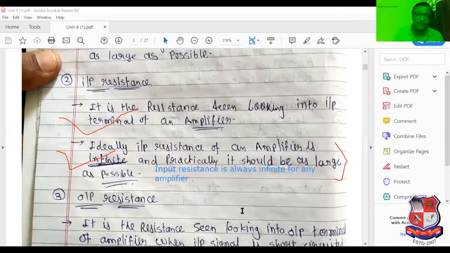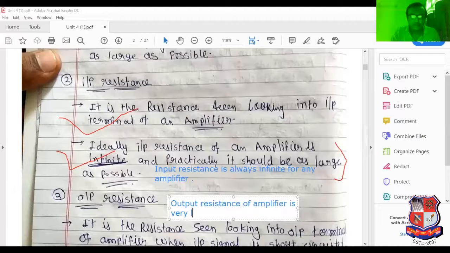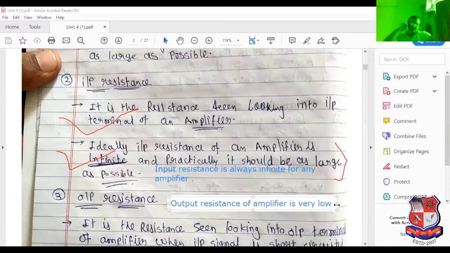What is the output impedance, output resistance? Output resistance of an amplifier is looked at from the output terminal, and it consists of a very low value. Output resistance of an amplifier is very low. So why is it low? Because any particular amplifier is always connected with a loudspeaker.